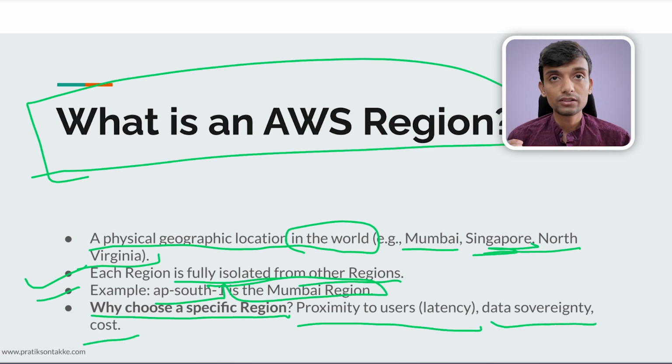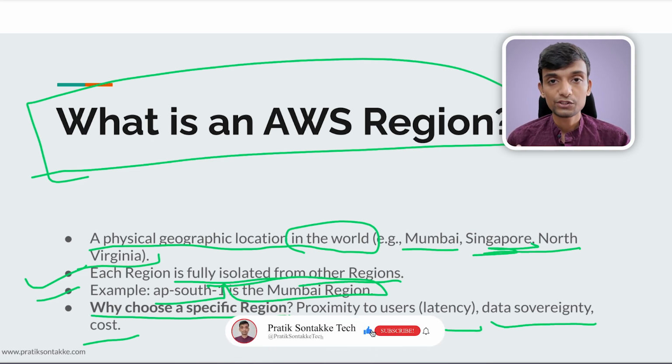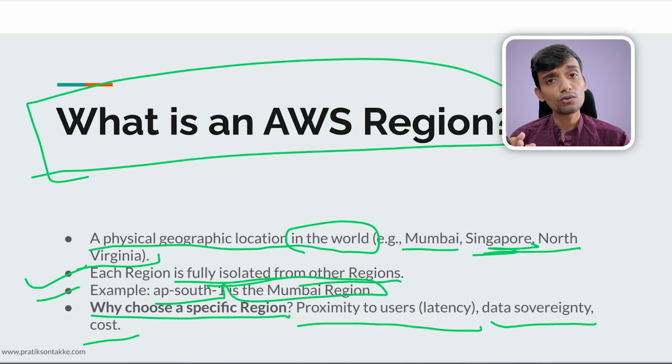Think of an AWS Region like a major Indian city, say Mumbai, ap-south-1. If most of your customers are in India, you would likely choose the Mumbai Region, right? Why? So your customers get low latency and faster access to your application, just like getting food delivered faster from the nearest restaurant as compared to a faraway restaurant. And just like Mumbai is independent of Delhi or Bangalore in terms of its local infrastructure, AWS Regions are all isolated. An earthquake in Tokyo won't affect the Mumbai Region.